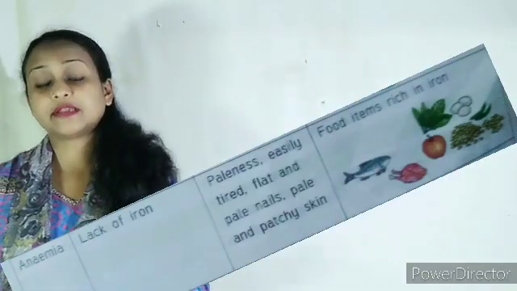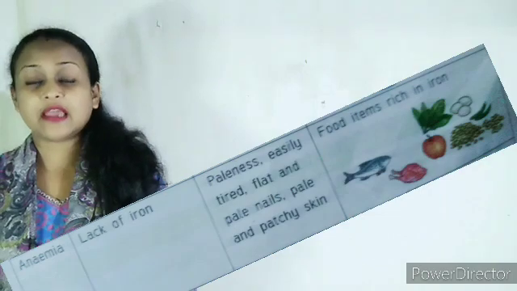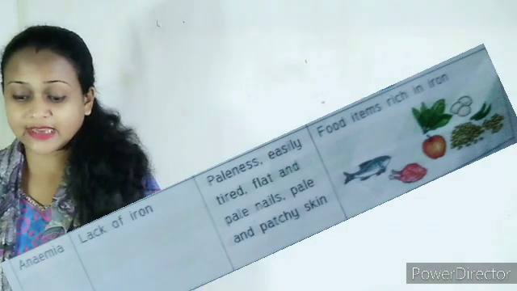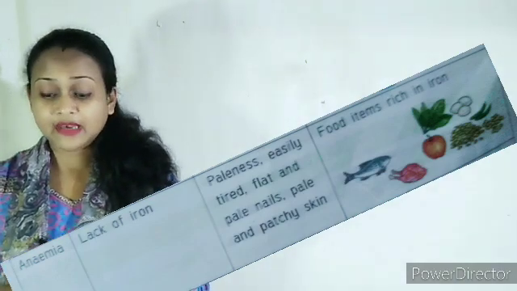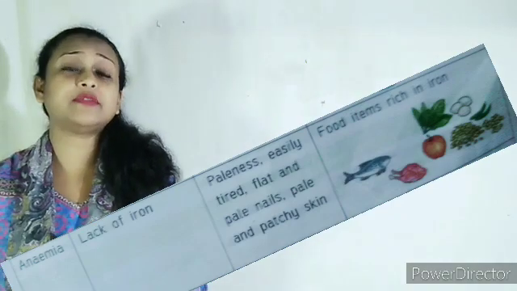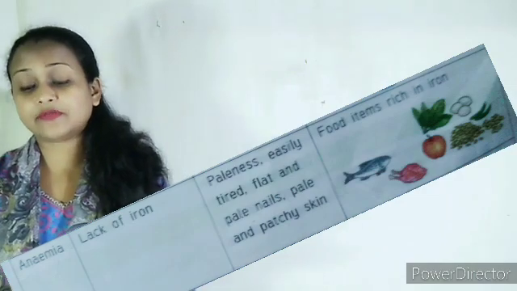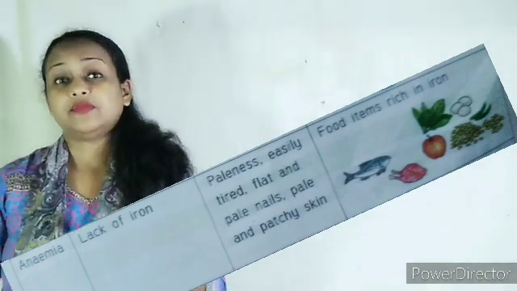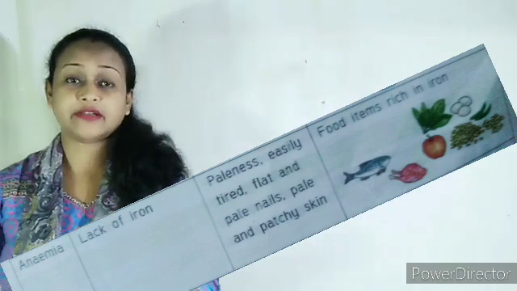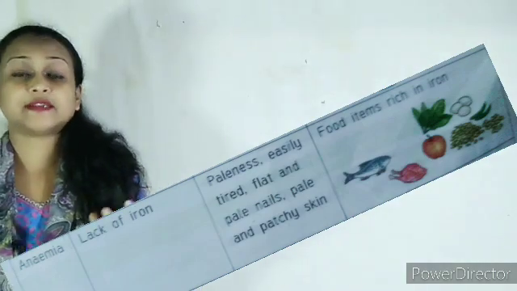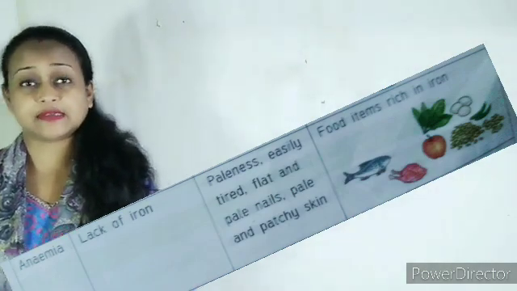Then anemia. Anemia is caused due to the lack of iron. The symptoms are paleness. The person will look pale and get easily tired. The nails will look pale, and the skin will be patchy as well as pale. What is the cure for anemia? We should eat food which is rich in iron, like fish, meat, spinach, apple, egg, pulses, etc.